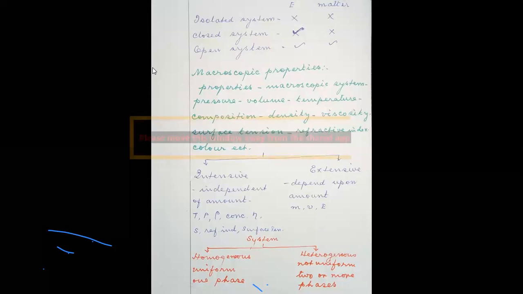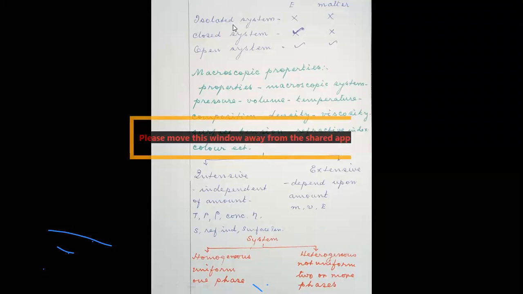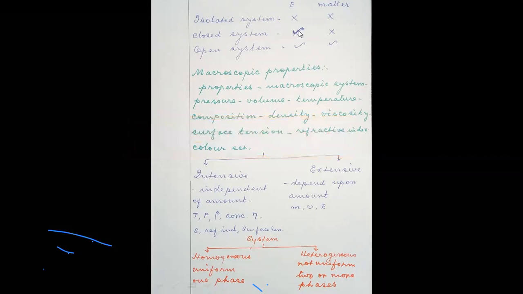what is an isolated system? Isolated system, there is no exchange of energy and matter. There is no energy exchange between the system and the surrounding, and there is no material exchange between the system and the surrounding. And another thing is a closed system. The closed system, there can be an energy exchange, but there cannot be a matter exchange. An open system, energy and the matter can be exchanged.